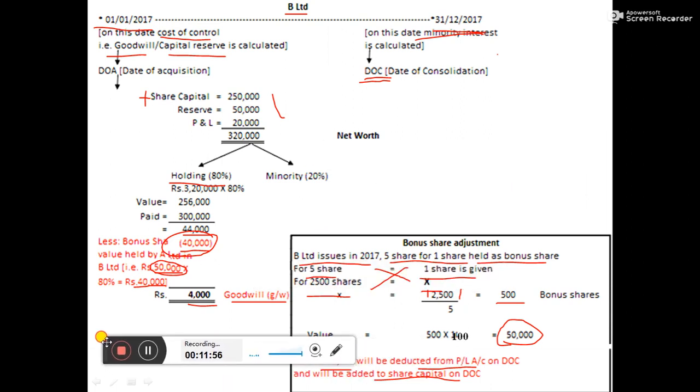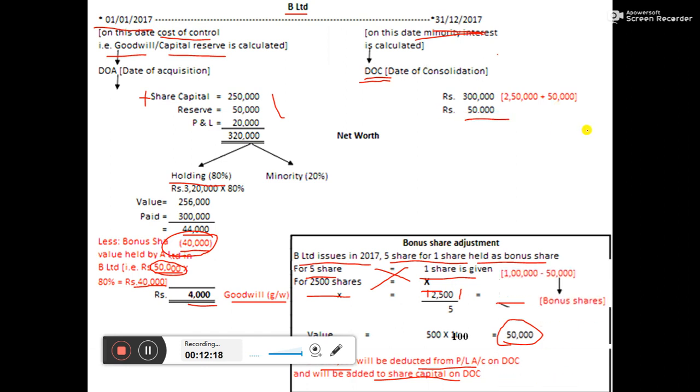So once you have understood this, now we will calculate as on date of consolidation how much is the net worth. So one treatment is 2,50,000. To this 50,000 will be added. 3 lakh is the share capital. Then 50,000. There is no change in the reserves and surplus.